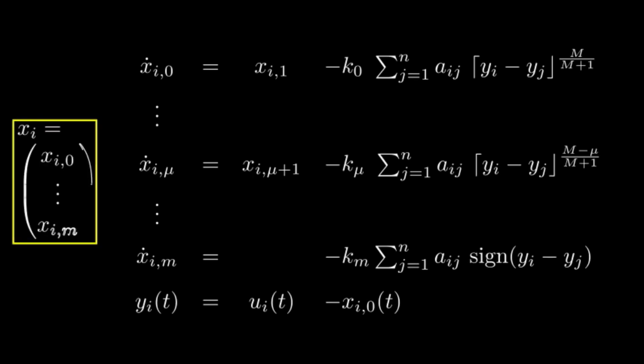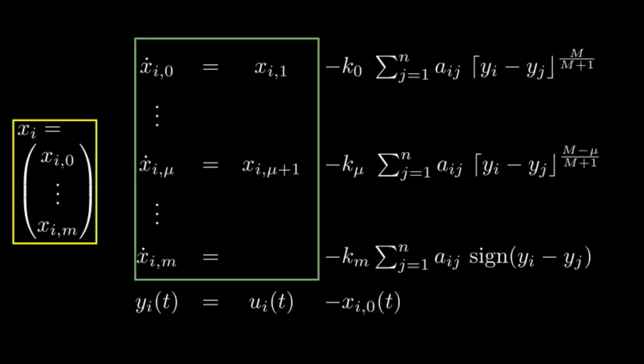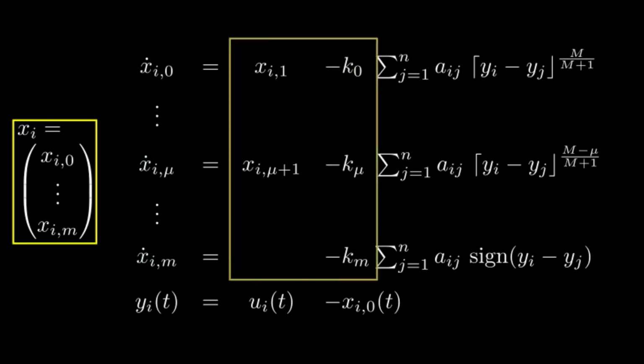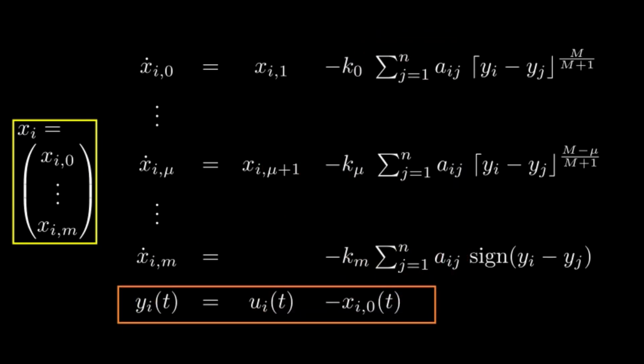Each node has a vectorial internal state xi of dimension n+1, instead of a scalar as before. Our system contains correction terms inspired by the ones of the exact differentiator, as well as an integrator chain. However, we inherit structure from the dynamic consensus protocol by using information of the neighbors only, and by making corrections in terms of the outputs, which are defined as the difference between the time-varying signals and the internal state, as before. However, note that the output is only computed using the first element of the internal state. Hence, all nodes share only a scalar, similarly as before.